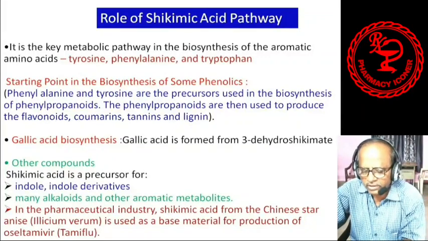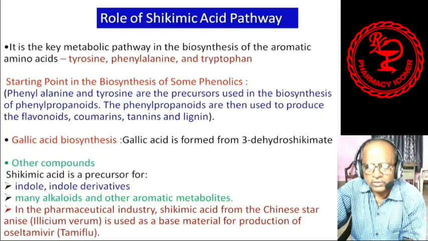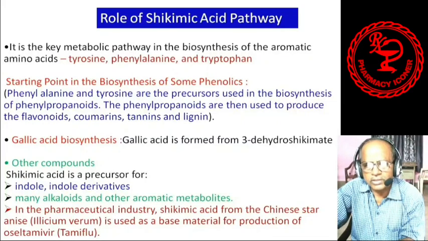Next we can see what the role of this shikimic acid pathway is, means what is the use of the shikimic acid pathway, because so many things happen during this process. It is the key metabolic pathway. Key metabolic pathway means it is the starting material in the biosynthesis of aromatic amino acids like tyrosine, phenylalanine and tryptophan. Ultimately you will say that through the shikimic acid pathway these aromatic amino acids are formed.